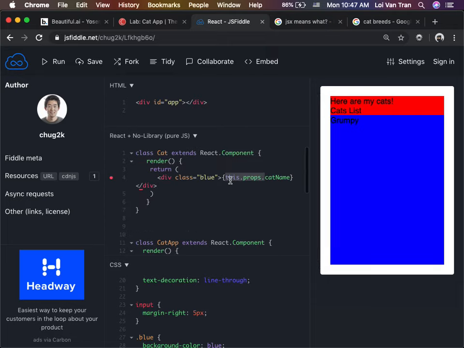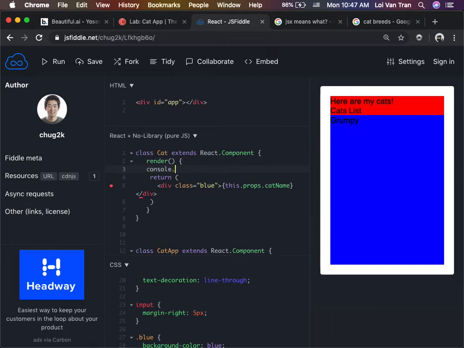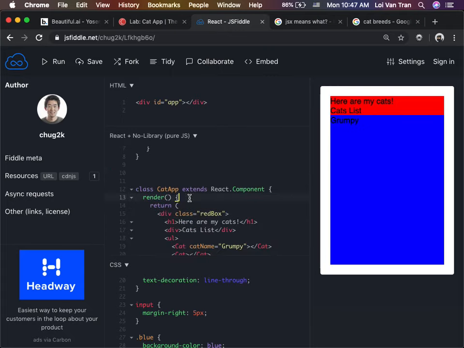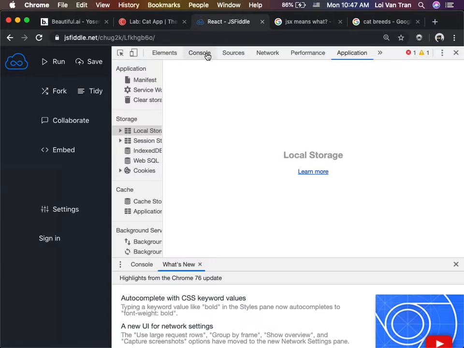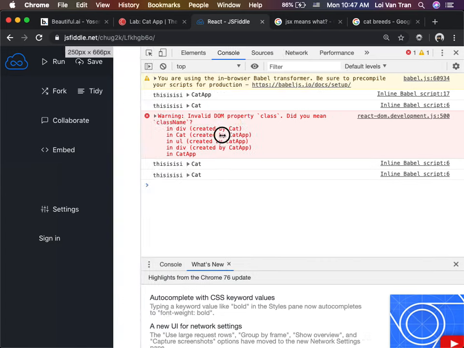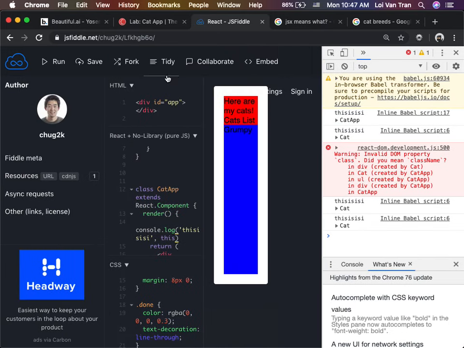The issue here is that this is going to be different depending on where you console log it. If I console log this right here, this is not the same thing as this inside of our cat app. These are two different components. It's kind of abstract. So let's run it and look at our console.